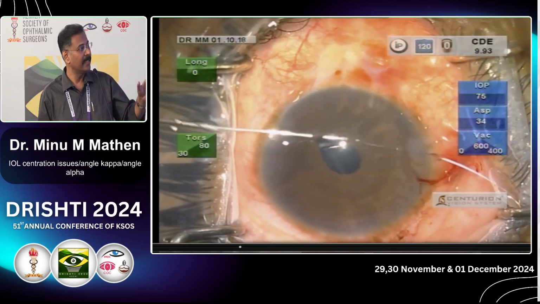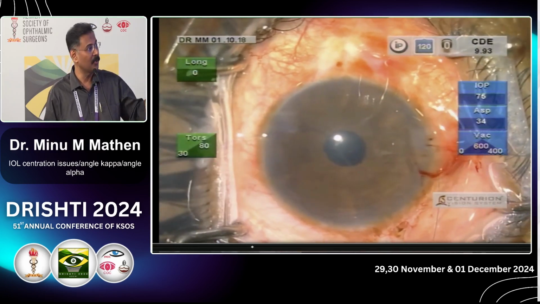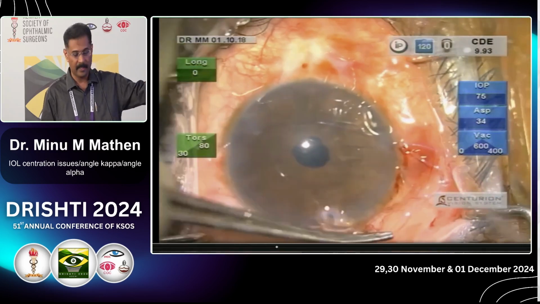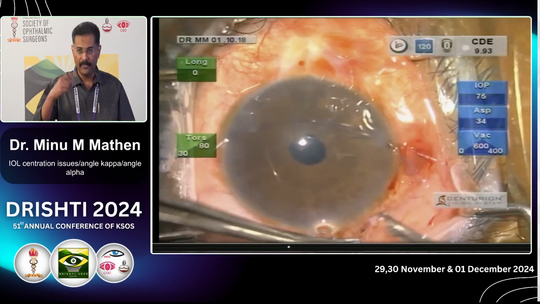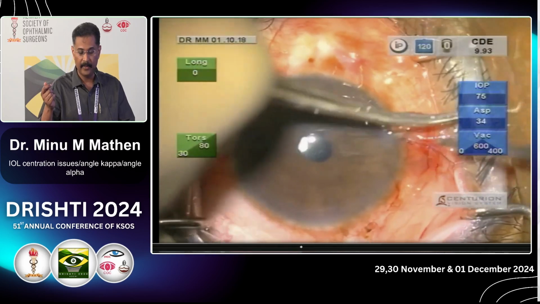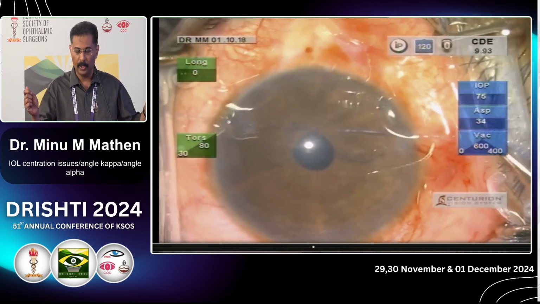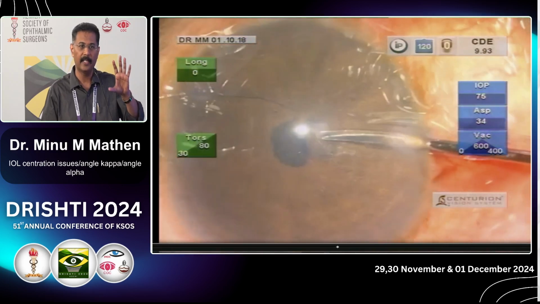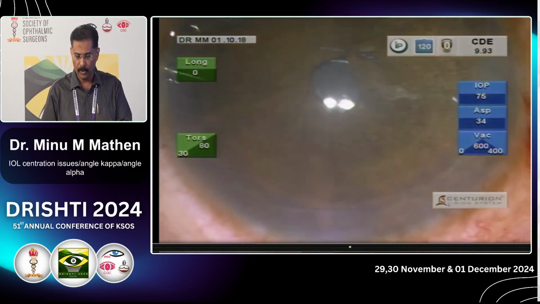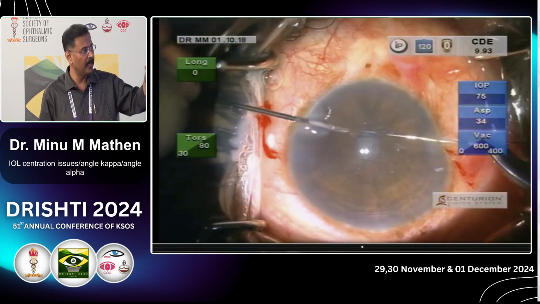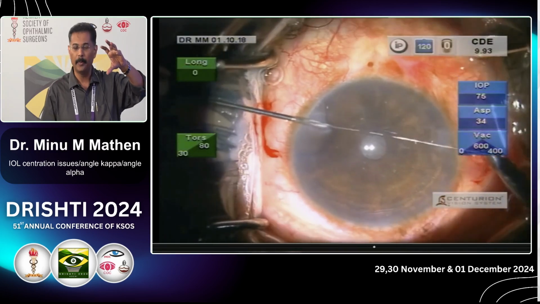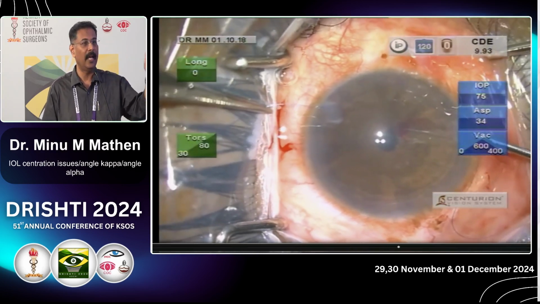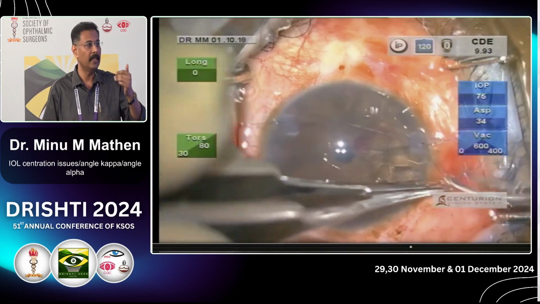So again, the technique of pupilloplasty, 4-throw pupilloplasty. So visco inside, this is a 10-0 Prolene, and take one bite on the edges of the pupil and it comes out as one loop, and you take 4 throws, catch onto the free end of this one and pull along. One knot is enough and it stays. So identify whether you are centered, and mostly P1, if it is in the center, it will be good enough. If that is there, I am going to do one more, no time to show, but then make it smaller, and a small cut on the other side can make the pupil much more central and on the visual axis.